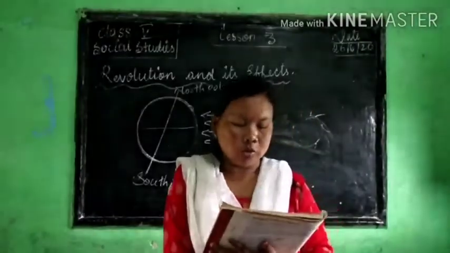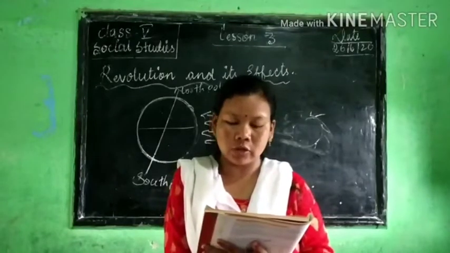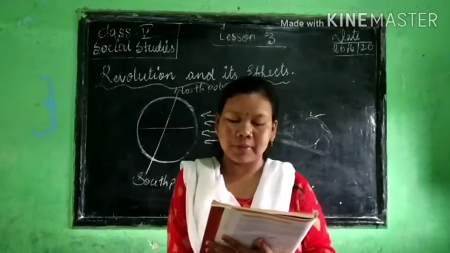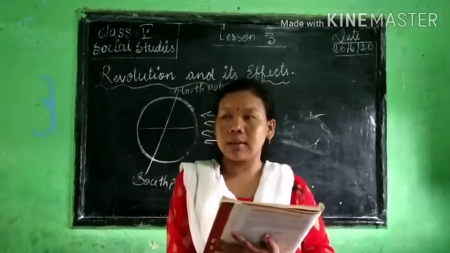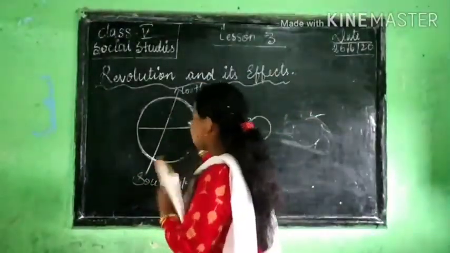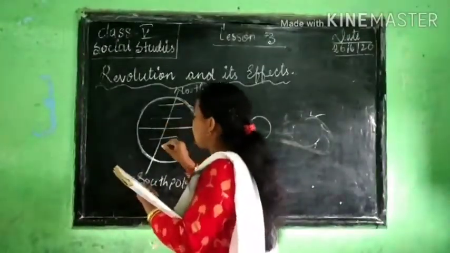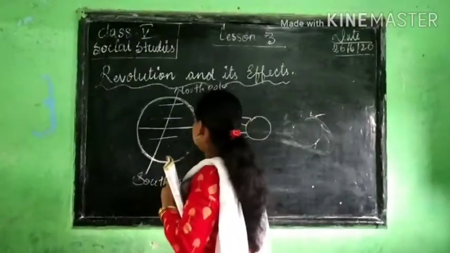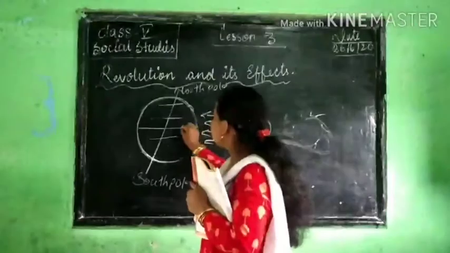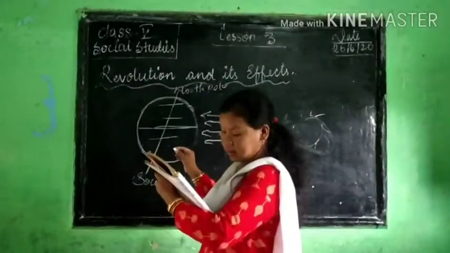Okay. On 21st June, when the sun is shining directly overhead at the Tropic of Cancer, the northern hemisphere is tilted towards the sun and experiences the summer solstice. Like here, 21st June. This is the equator. In the picture, you will see the Tropic of Cancer and the Tropic of Capricorn. On 21st June, the sun is directly overhead at the Tropic of Cancer.